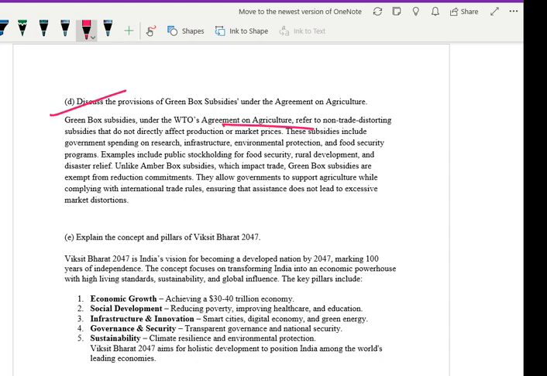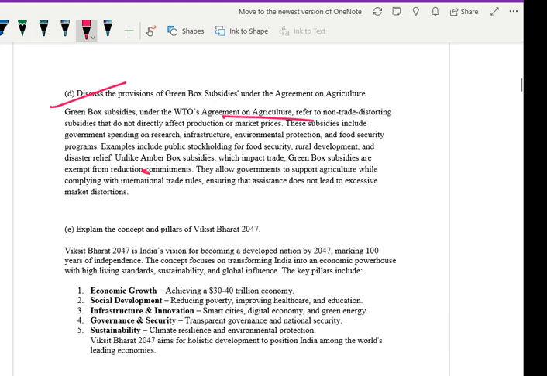Now, what are the examples? Public stockholding for food security, rural development, and disaster relief. Unlike the amber box, which impacts trade, green box subsidies are exempted from reduction commitments. So they allow governments to support agriculture while complying with international trade rules, ensuring that assistance does not lead to excessive market distortion. This is what you have about the green box subsidy.